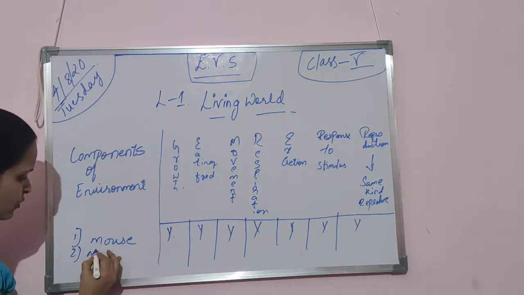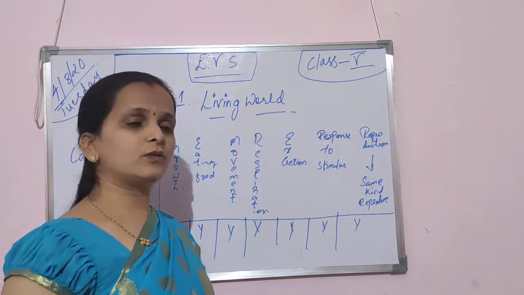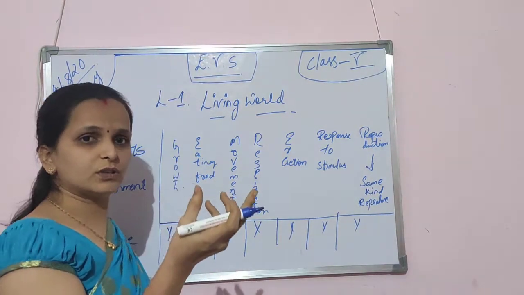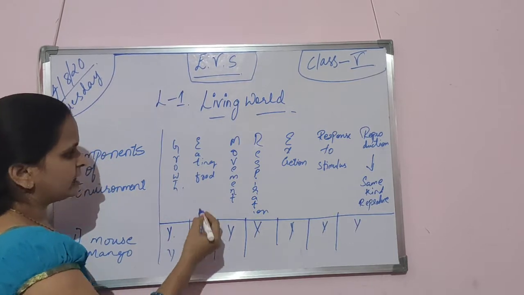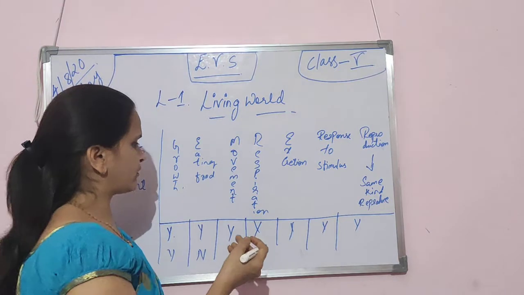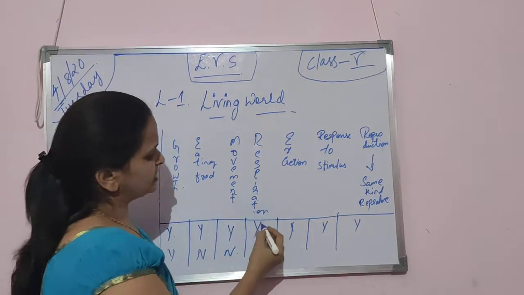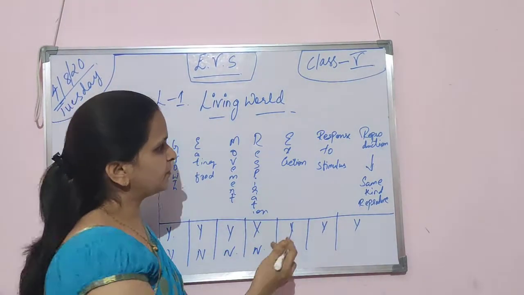Second one is mango. So what are the characteristics in the mango? Growth is there. From the seed it grows to a ripe fruit. Eating food, no. It does not take any food after growing. Movement, no. Respiration, no. Only plants will respire, not the mango.